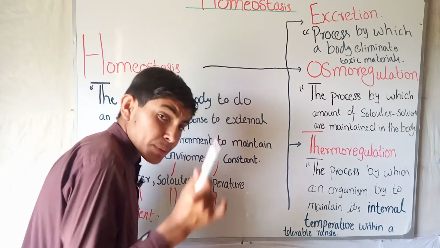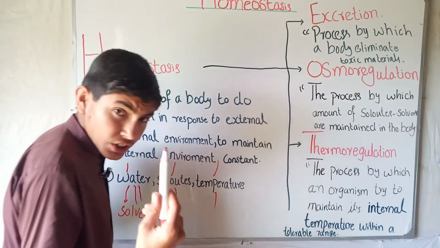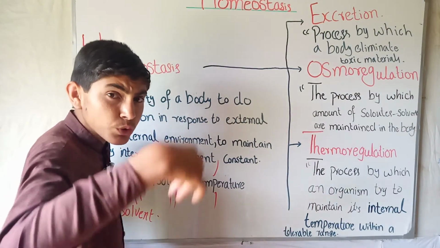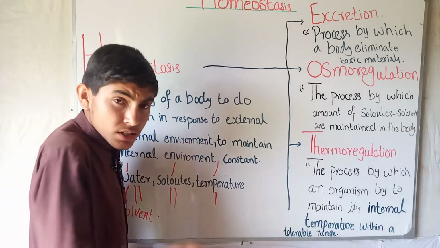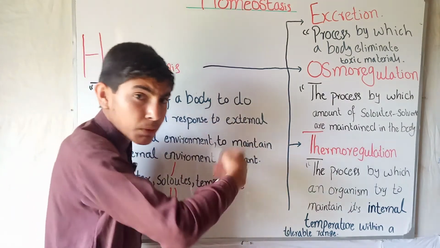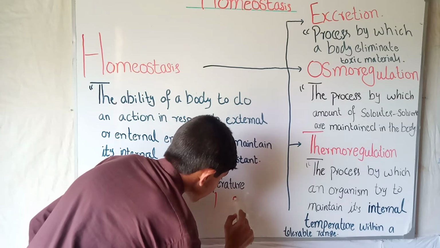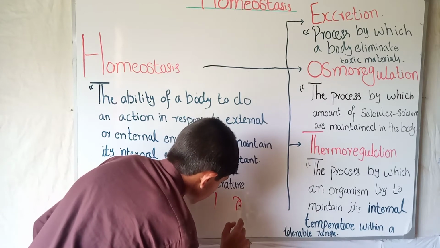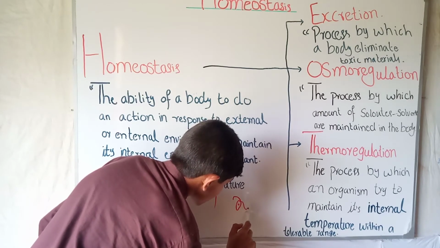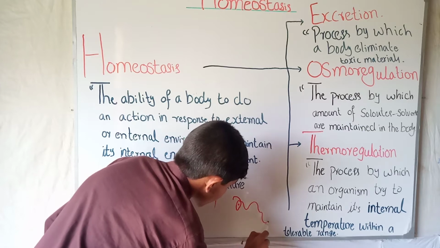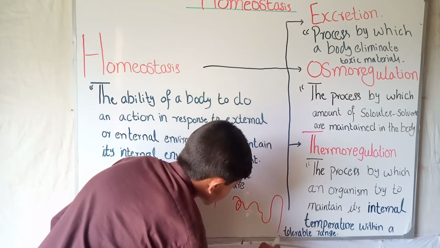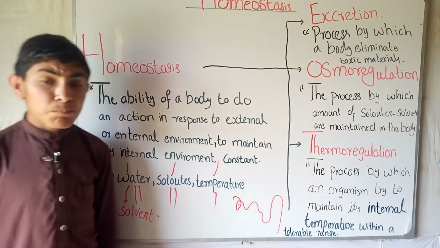Like there is the process of urination, and our kidney, the basic structural and functional unit of the kidney is the nephron. You can see my previous video of kidney structure and function. So this is the glomerulus filtrate, and this is the loop of Henle. This whole structure is the nephron.